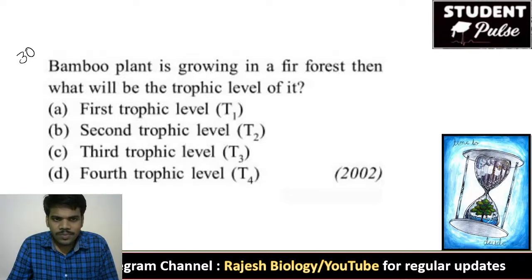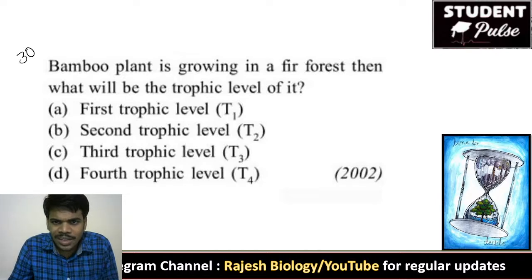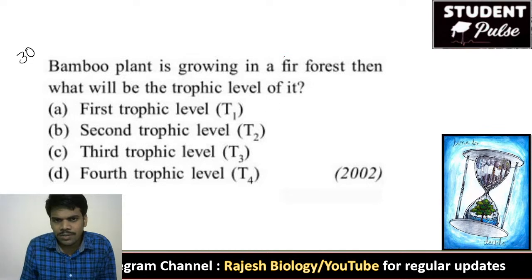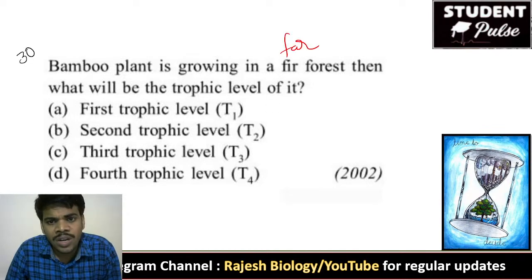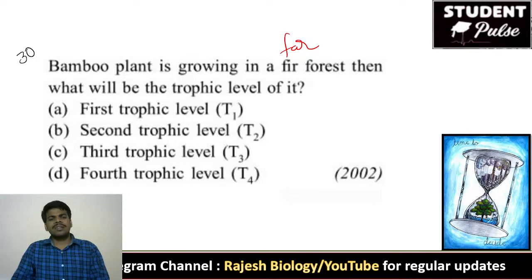So, a bamboo plant is growing in a fir forest. Actually, it is the far forest. In a far forest, what will be the trophic level of it? Bamboo plants. First trophic level, or second trophic level, or third trophic level, or fourth trophic level?